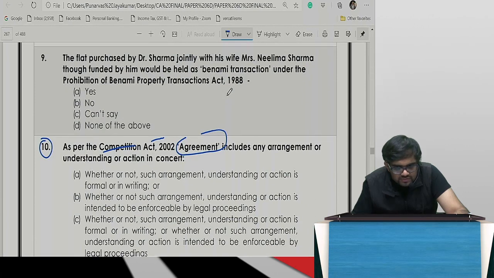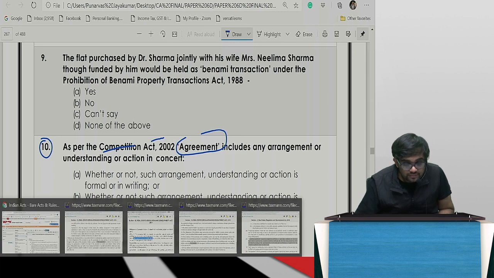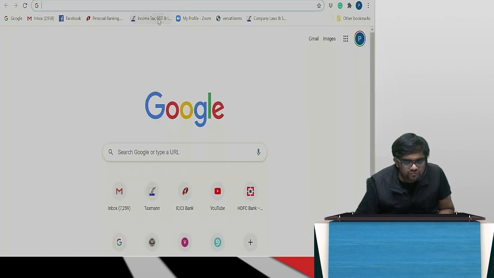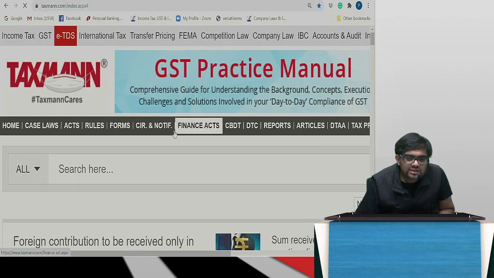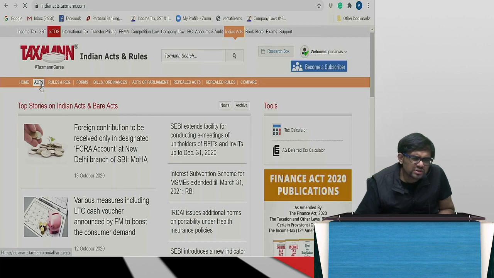The flat purchased by Dr. Sharma with his wife Neelima Sharma, though funded by him, would be held as a Benami transaction. What do you think? Benami transaction if it is held in the wife's name. Don't you think so? There was an exception. One question of Benami also they have given. This is the definition, Benami transaction definition. If you hold it in the name of the spouse, is it Benami, buddies?